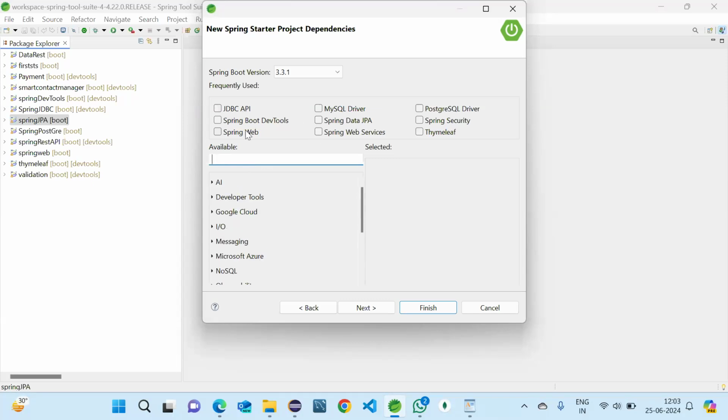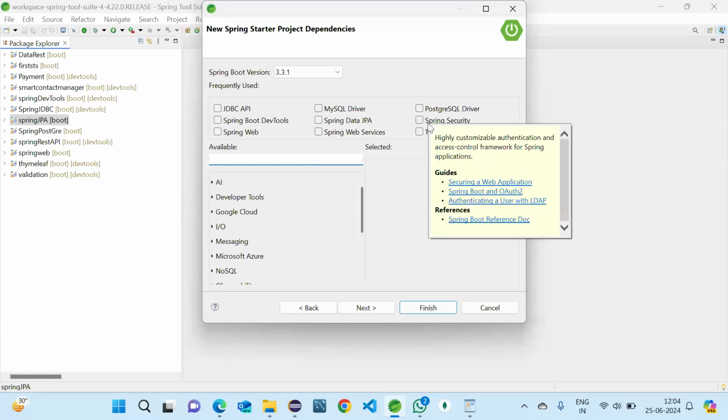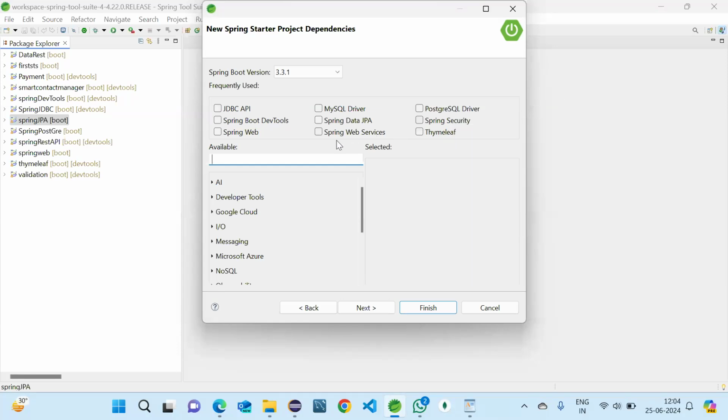These are the ones I have used earlier. I have explained all these to you: DevTools, JDBC API, MySQL driver, PostgreSQL driver. Spring Security is for when we are using the security feature. If we use security, when we are running the code, it will ask for a password also. That is the security feature we have with Spring Boot. We won't use that much for basic projects and our own projects. And Web Services, Spring Data JPA for Hibernate and JPA.